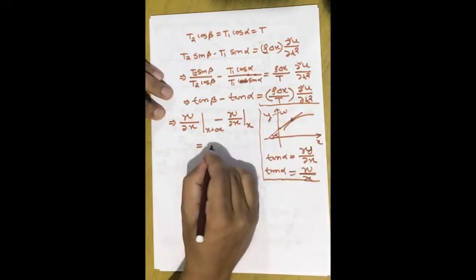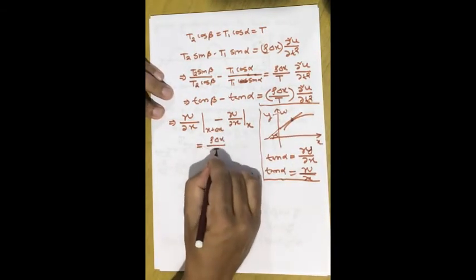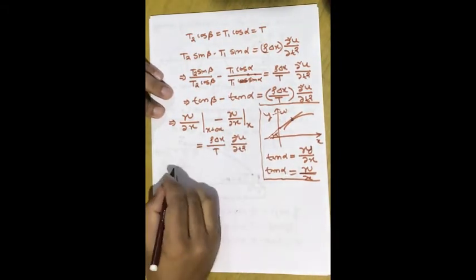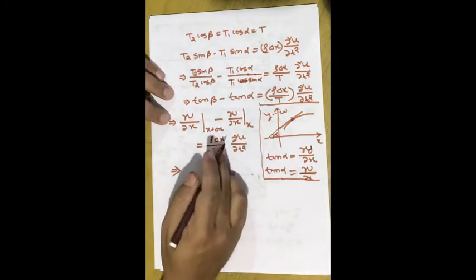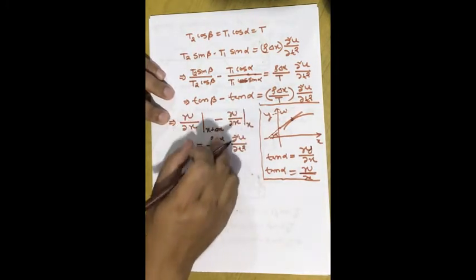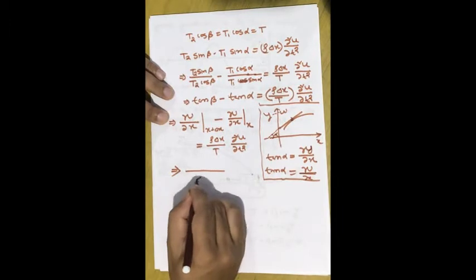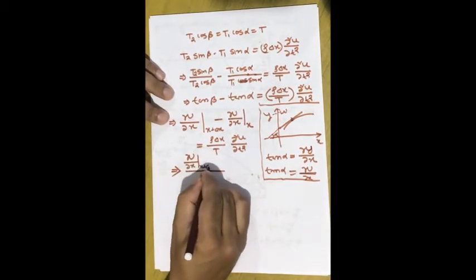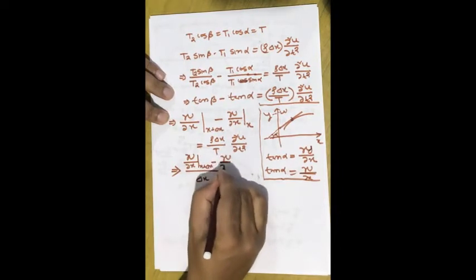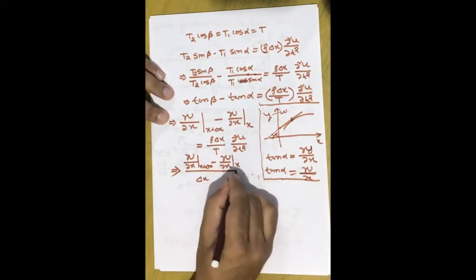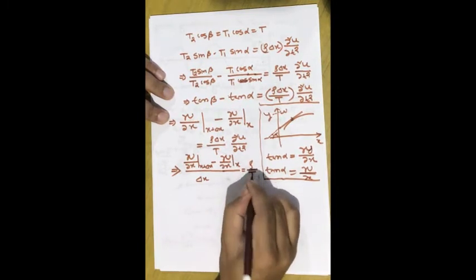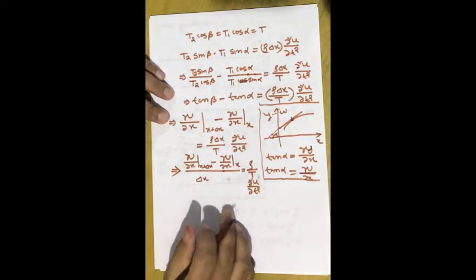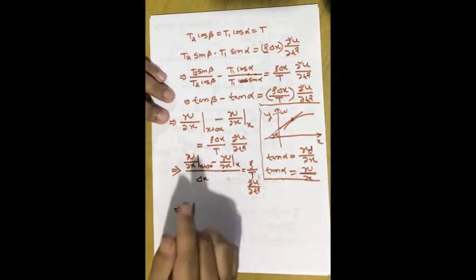Okay, we can write rho over T times del 2u over del t square. Now we can divide the whole thing by delta x. So delta x times del u over del x at x plus delta x minus del u over del x at the point x is equal to rho over T del 2u over del t square. Okay, now we will take the limit as delta x tends to 0.